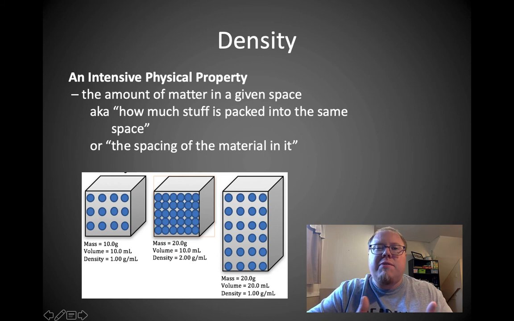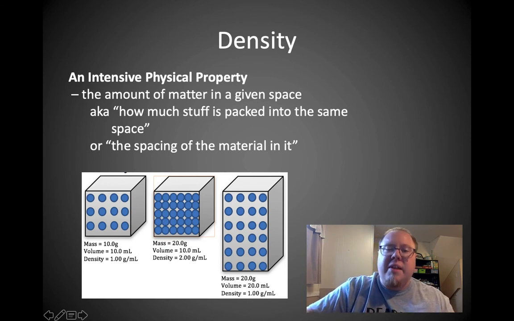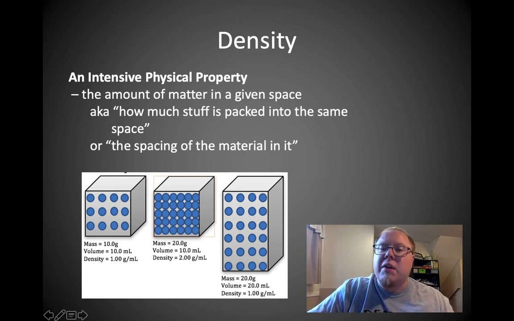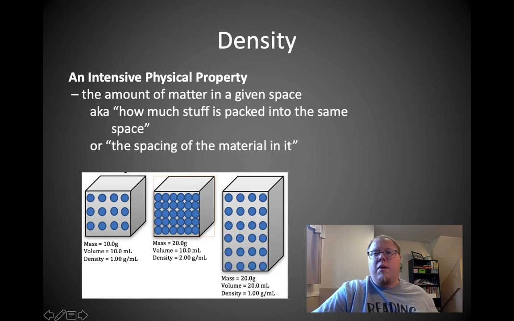Since it's an intensive physical property, I would say that the first box and the last box are probably the same thing, same material, because they have the same density, 1 gram per milliliter. Okay? In fact, if I kind of cut it in half, you can see the two boxes are basically the same. Okay?